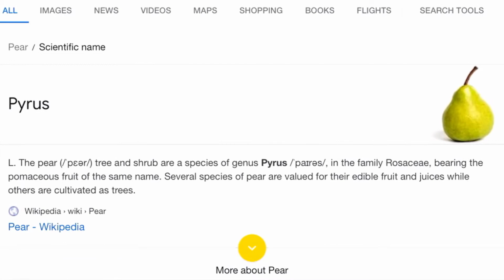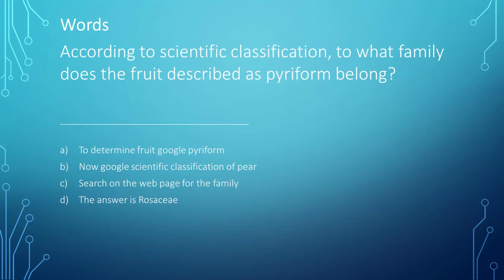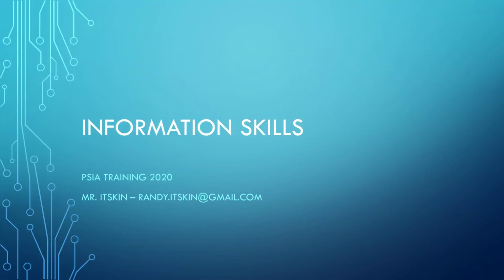I need to be careful here because I may be tempted to write Pyrus, but the question asks for the family, not the genus. So the correct answer is Rosaceae. That concludes the words category.